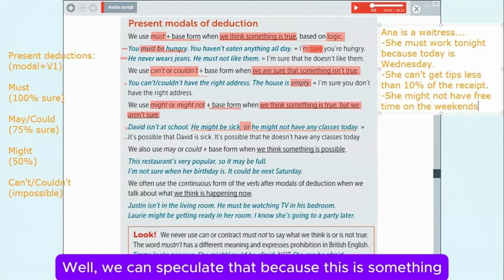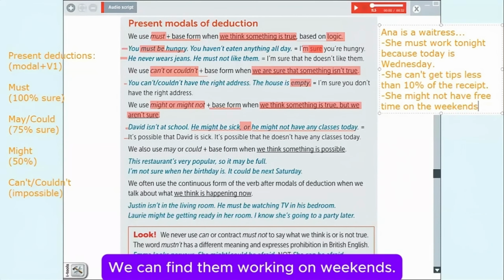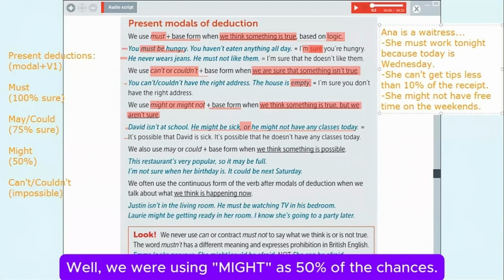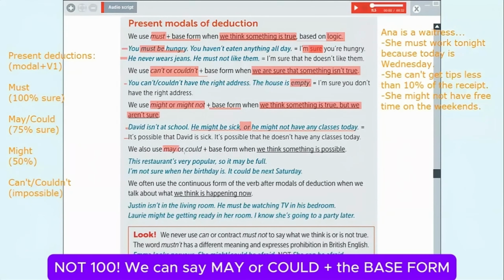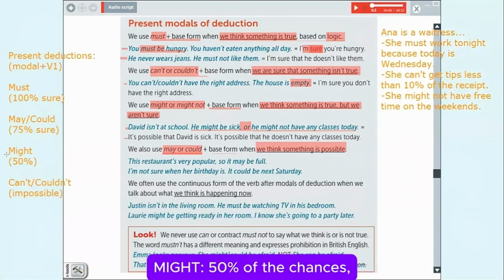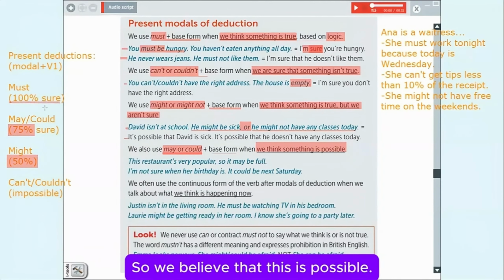Well, we can speculate that because this is something according to logic. Waitresses, yeah, we can find them working on weekends. So yes, it's a possibility, or it could be the opposite. Well, we were using might as 50% of the chances. When we are a little more sure, not 100, we can say may or could, plus the base form, when we think that something is possible. As I mentioned previously, might is 50% of the chances, but with may and could, we are close to that 100%.